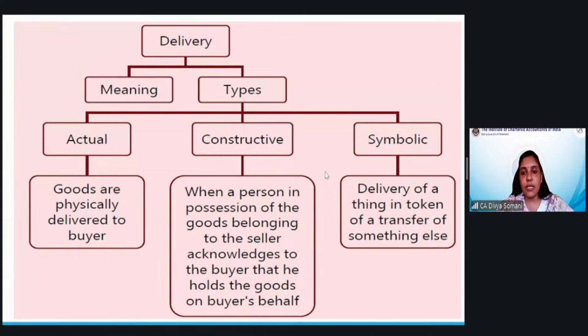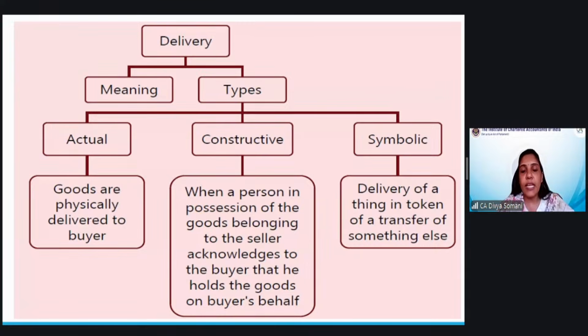Any question till here? Let me see the chat box. Okay, there is a question. So, ma'am, suppose seller told buyer your goods are deliverable state. So this deliverable state I will take. This is coming in the next slide. Don't worry. So that will be taken up. So just understand this thing, that delivery is of three types: actual delivery, constructive, and symbolic.